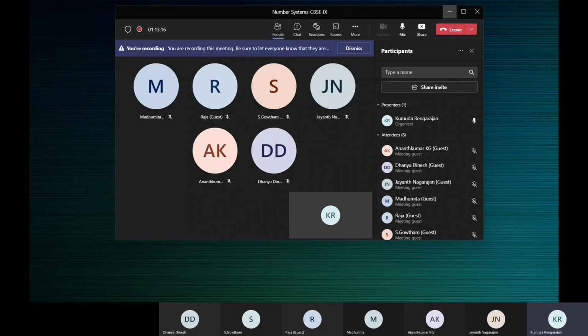Natural number, ma'am. No. 3 is a natural number, 8 is a natural number, but 3 by 8 is not a counting number. No, 3 by 8 is not a whole number.